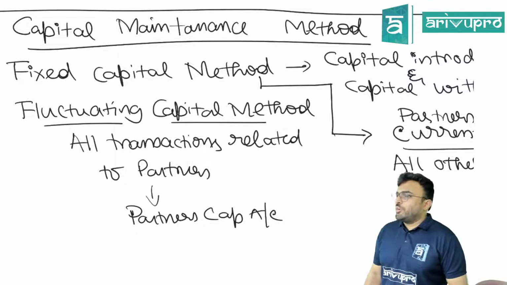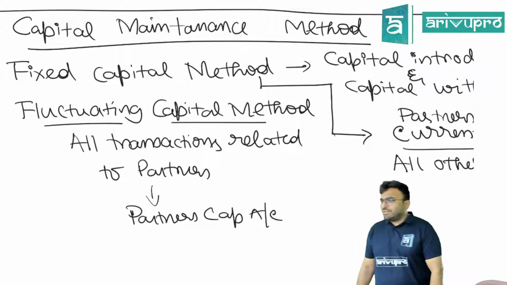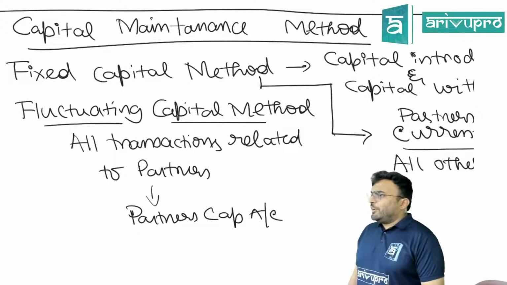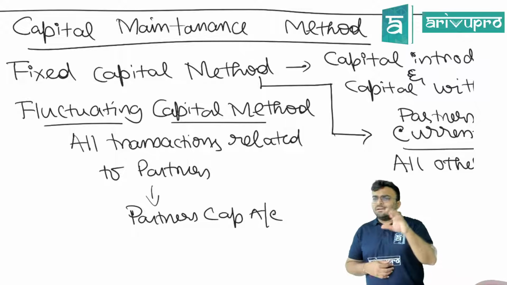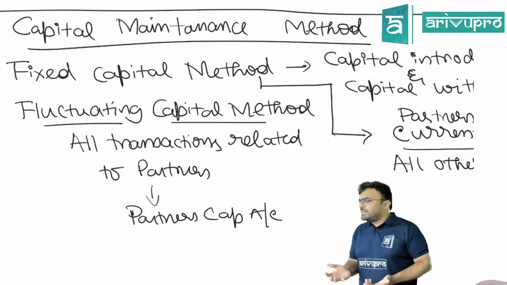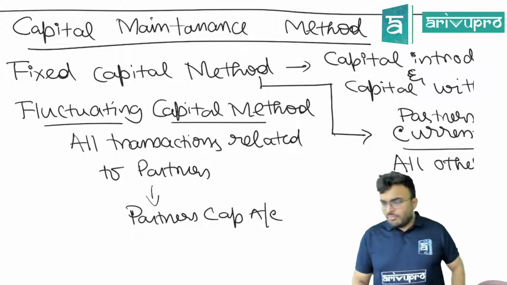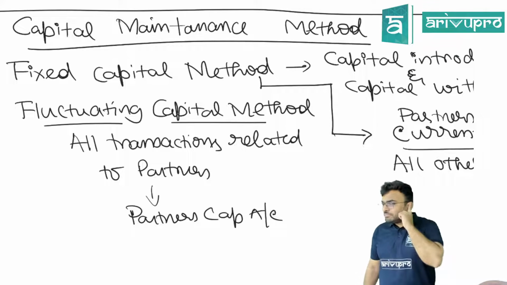So if some question comes up when we go into admission or retirement or any of those advanced problems, and in the given balance sheet you see partners' capital account and partners' current account, that means naturally you should understand that they are following the fixed capital system. Is this clear?